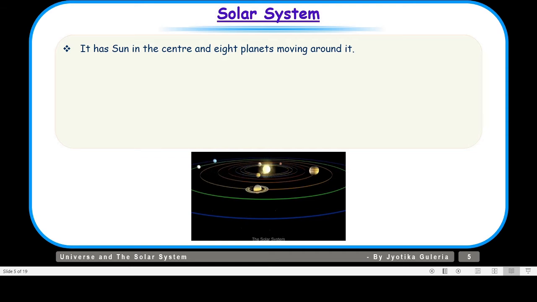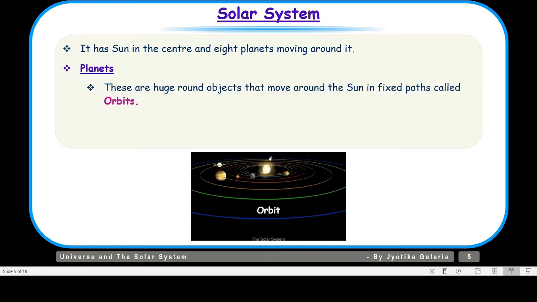It has the sun in the center and 8 planets moving around it. Now what are planets? These are huge round objects that move around the sun in fixed paths called orbits. As you can see here, these are the heavenly bodies, the huge round objects that revolve around the sun. These are called planets.